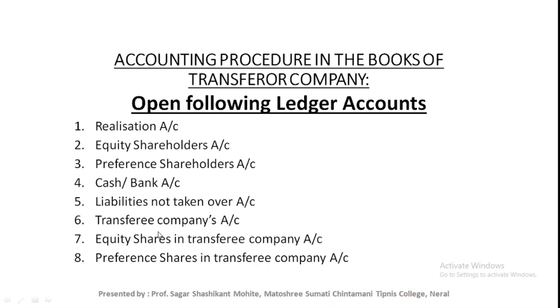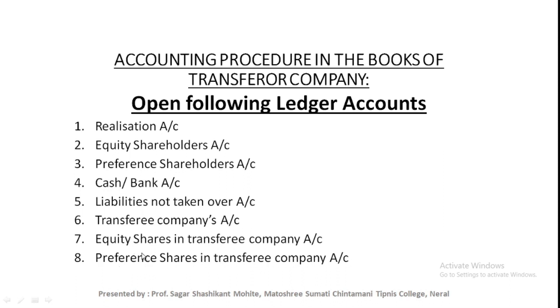Next account is new company account, that means transferee company account. After that we need to use equity shares in transferee company account, preference shares in transferee company account. These accounts depend on the purchase consideration. If the purchase consideration is settled by issue of equity shares, at that time we need to use equity shares in transferee company account. And if the purchase consideration is settled by issue of preference shares, at that time we need to open preference shares in transferee company account.